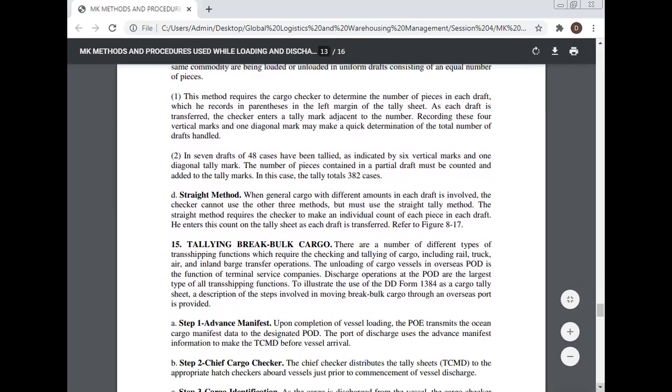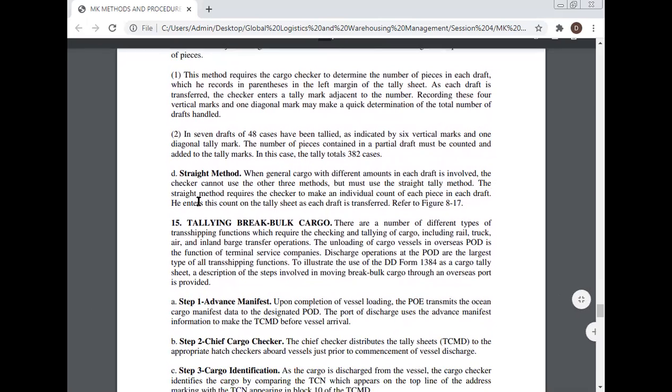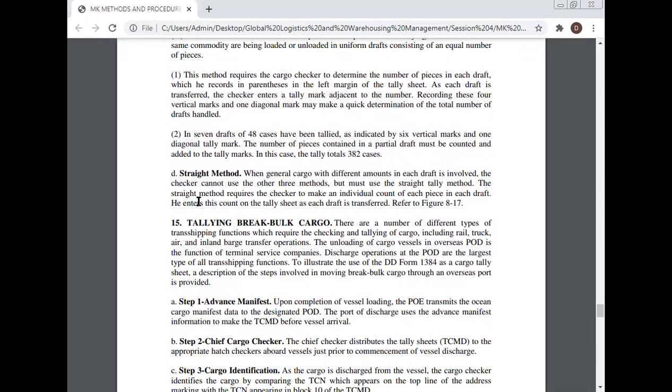Stat method. When general cargo with different amounts in each draft is involved, the checker cannot use the other three methods but must use the stat tally method. The stat method requires the checker to make an individual count of each piece in each draft. He enters this count on the tally sheet as each draft is transferred. Figure 4.7. Tally, break bulk cargo.